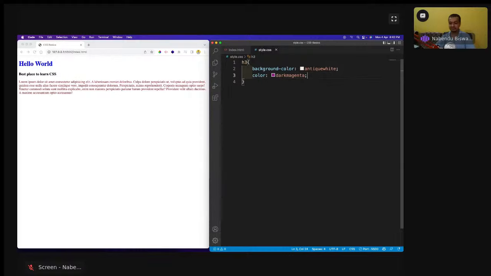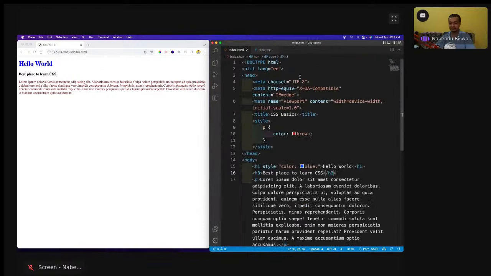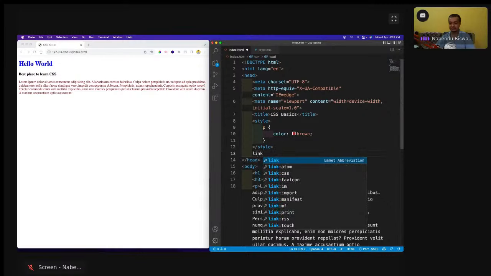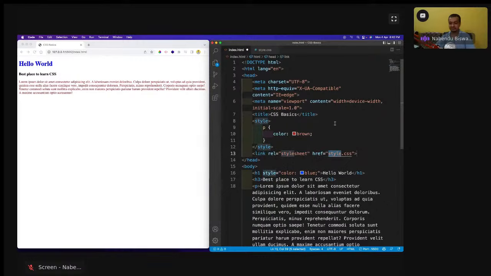Okay, but the h3 is still black, like HTML black. Why is it like that? Because if you give external CSS, we have to link the index.html with the style.css. We have to link the HTML with the CSS. So how do we link it? We link it with the link tag. I think I have shown this. So link and CSS, this link stylesheet. And by default, the href will give me style.css only. So it is right, or else you have to change the name. So style.css, see. Now it is shown like this with the background color, and the text is also dark magenta. So these are the three ways to add CSS.